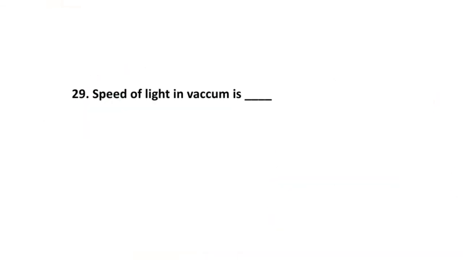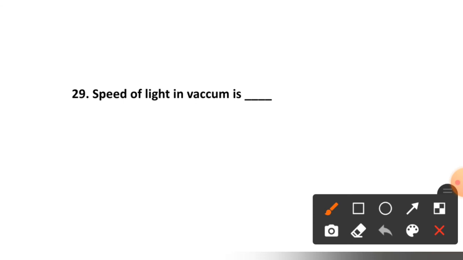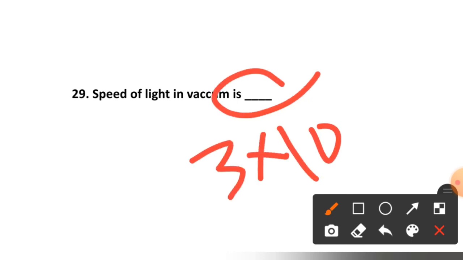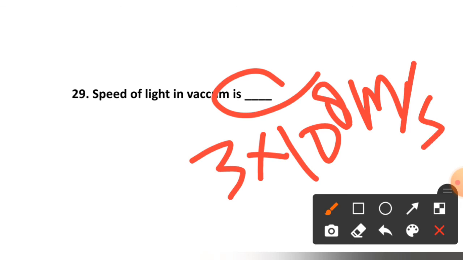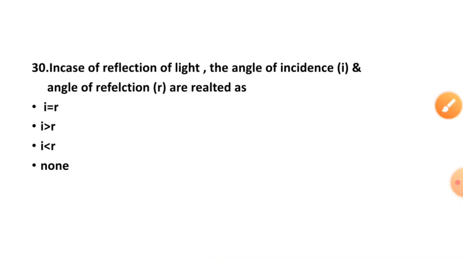See question number 29. Speed of light in vacuum is. We saw earlier that speed of the light is maximum in vacuum. And what is it? It is 3 into 10 raised to the power 8 meters per second. Take care of units.